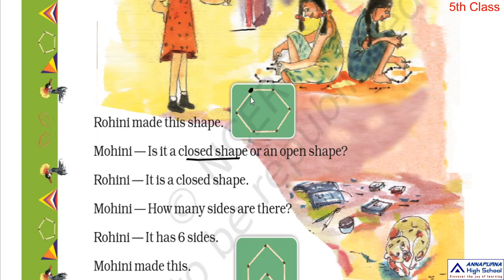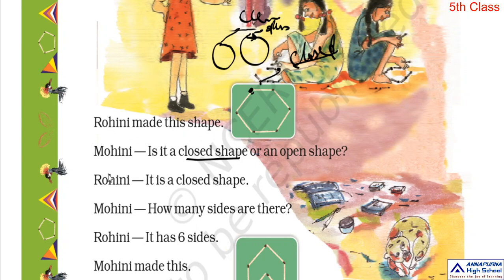So this is the starting point, and at the same time, this is the ending point. They start and end at the same point. Such figures are what we call closed figures. Why? Because there is no gap in this figure. For example, you take this one, is there any gap? No, it is a closed figure. What is this? It is an open figure. In between these two, there is a gap. So it is an open figure, whereas this is a closed figure. So that is the meaning.